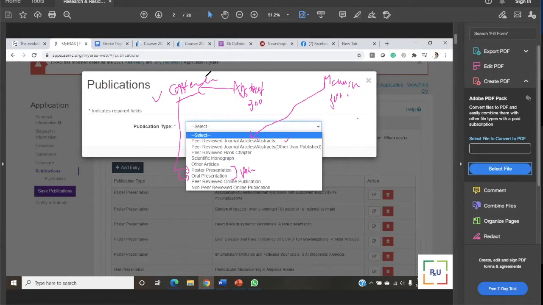Now someone is asking me, those are peer review conferences, those conferences have their own journal, and that journal has a supplemental issue where they are publishing this abstract, and that abstract is available online. So why can't we put it in this category? Because this is peer reviewed journal articles and abstracts. Can I put that in this category? My answer is yes, you can put it. No one is going to tell you that you should not put it in peer review journal article and abstract, which has the second highest value after oral presentation.